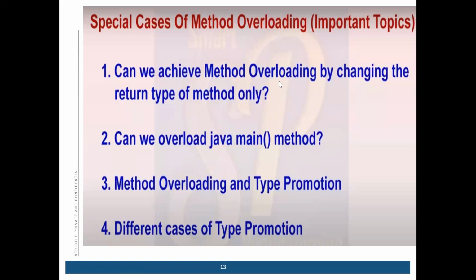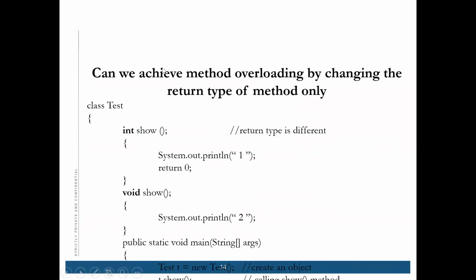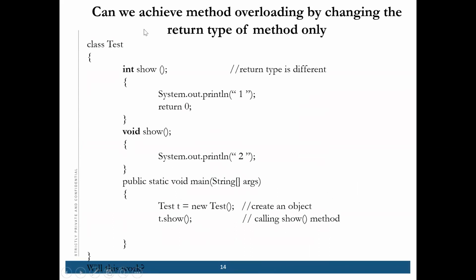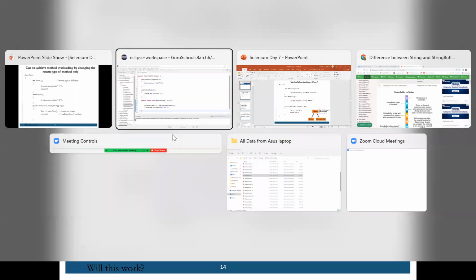Can we achieve method overloading by changing the return type of the method only? So everything is the same: arguments are the same, class name is the same, the method name is the same, just the return type is different. So this is the first method, and this is the second method. What we are doing is changing the return type of this one.